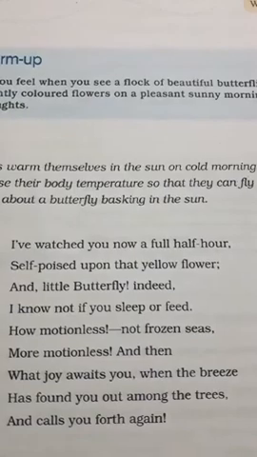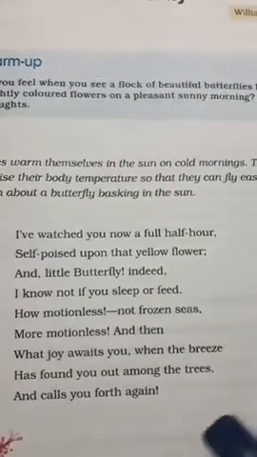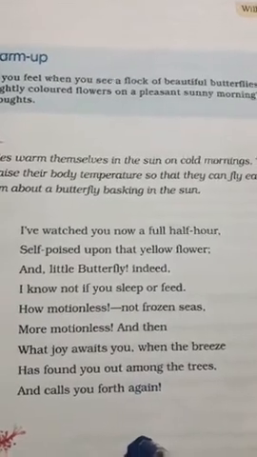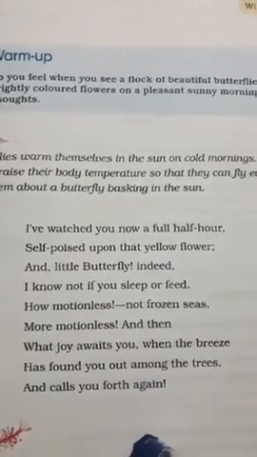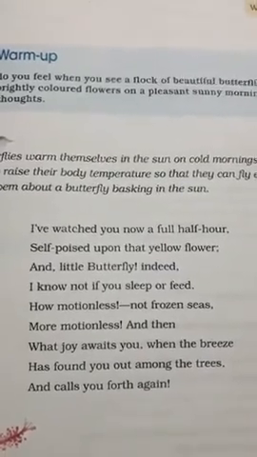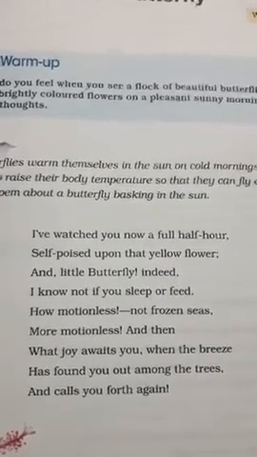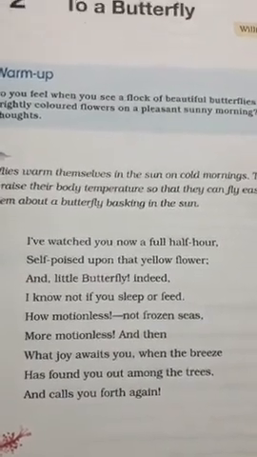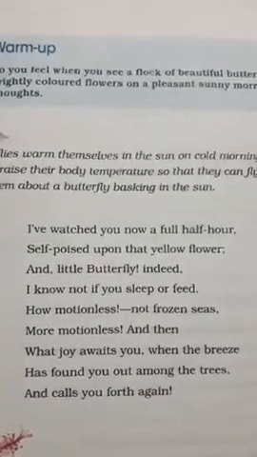Okay, yes, and calls you forth again. So here what the poet is telling, the breeze comes and you feel so happy, and again and again it will call you once again. It will come and it will go as if they are playing hide and seek. Okay, now let us go for the next stanza, children.